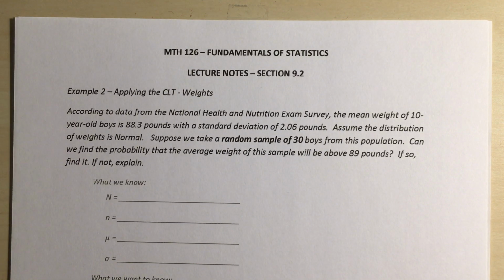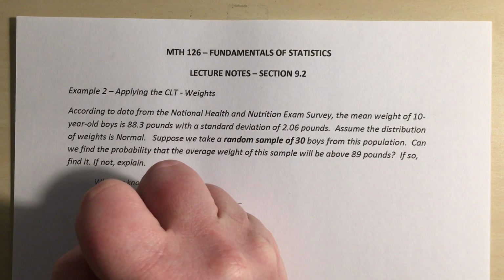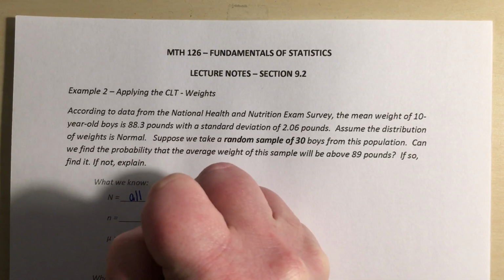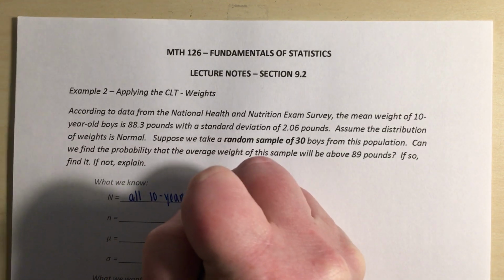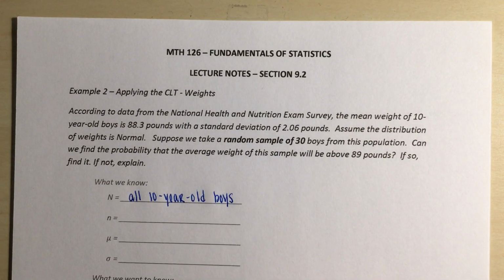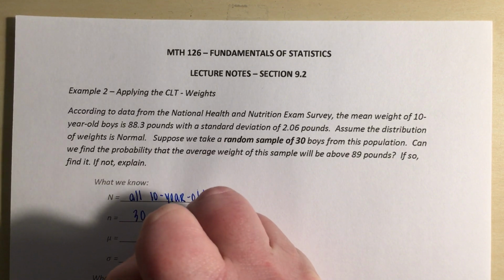Right, so we're going to start like we have in previous problems over the last couple of chapters with a list of things that we know. Our population is all 10-year-old boys. Our sample size is 30.